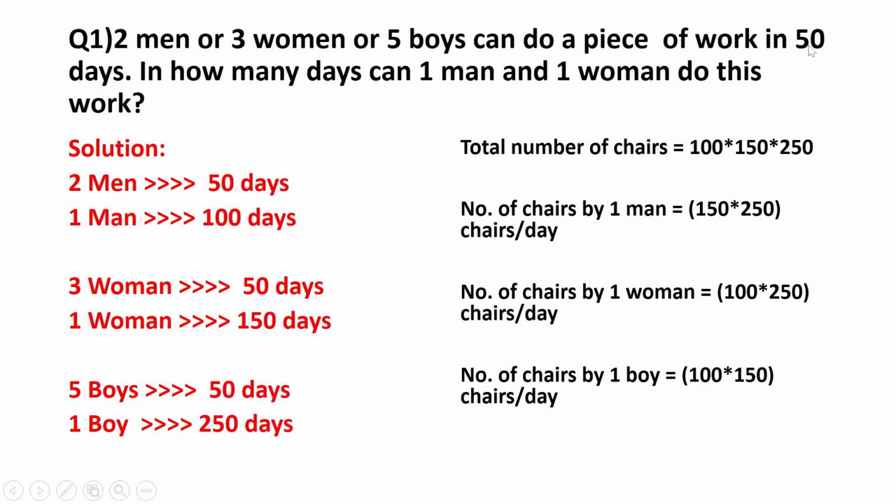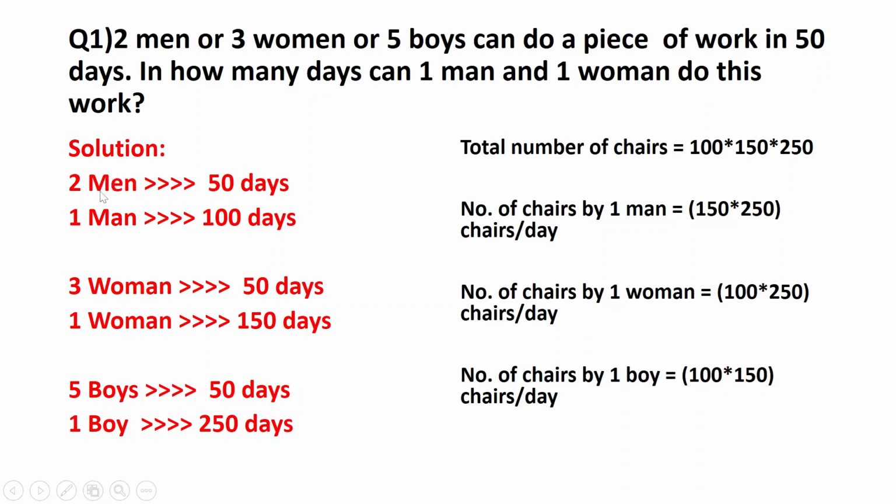2 men can do the work in 50 days, a particular work. 3 women can do the same work in 50 days. 5 boys can do the same work in 50 days. So what is the number of days required if 1 man and 1 woman have to do the complete work? Okay, so a particular work X can be done by 2 men in 50 days, by 3 women in 50 days, by 5 boys in 50 days. So that particular work has to be completed by 1 man and 1 woman. How many days will it take?